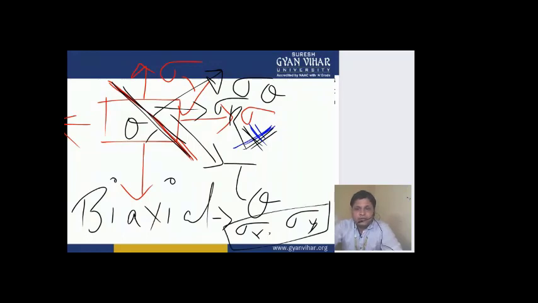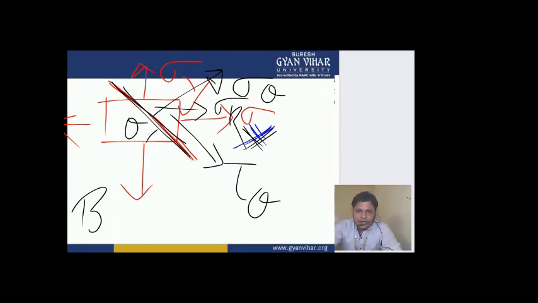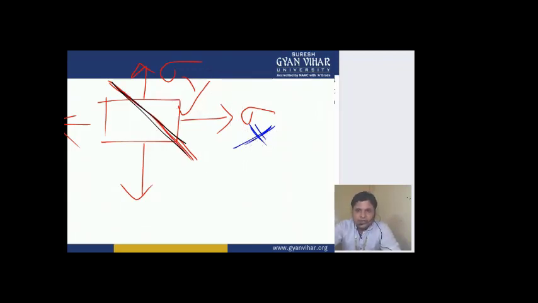Never forget what uniaxial loading is: if the loading is only in one direction, it is known as uniaxial loading. And if the loading is in two directions, then it is known as biaxial loading.